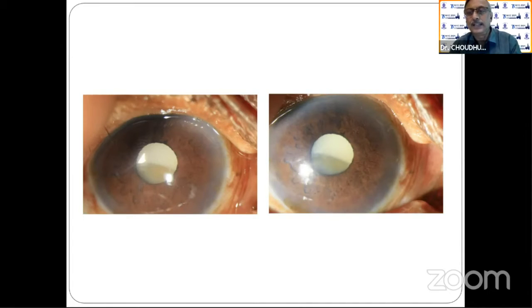And after a long time, the patient was still not controlled. Sometimes the neovascularization was coming. So I planned for the glaucoma drainage device. I'm following this patient for the last 3 years. He still has some vision, at least for 1 meter, something like that. He's happy. So these are the things you have to go for, right?